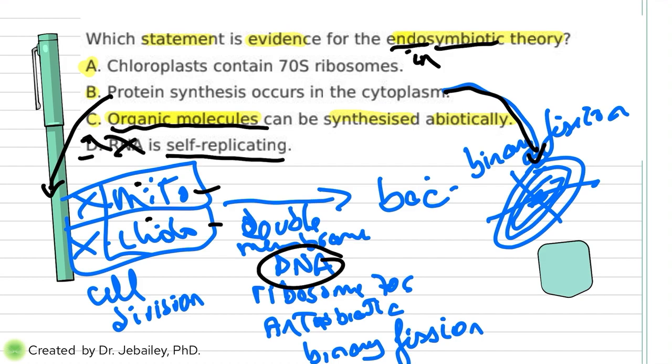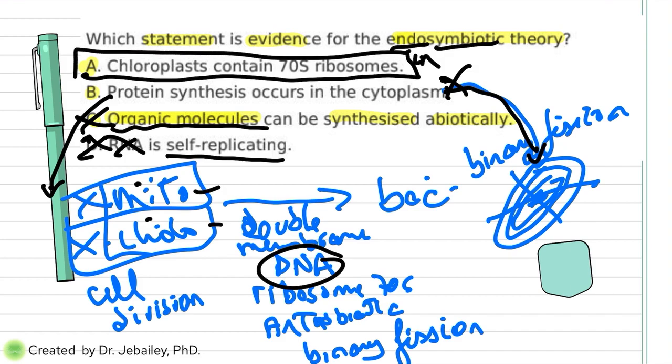So you kind of already have C and D out of the way. So what we have left here is we actually have two options. This one, but this one we said that it does not happen in cytoplasm, although it's tricky. So we know that chloroplast has a 70S ribosome, which is true. Chloroplast is one of the evidence because look, it has the 70S ribosome like bacteria. So the answer is A.